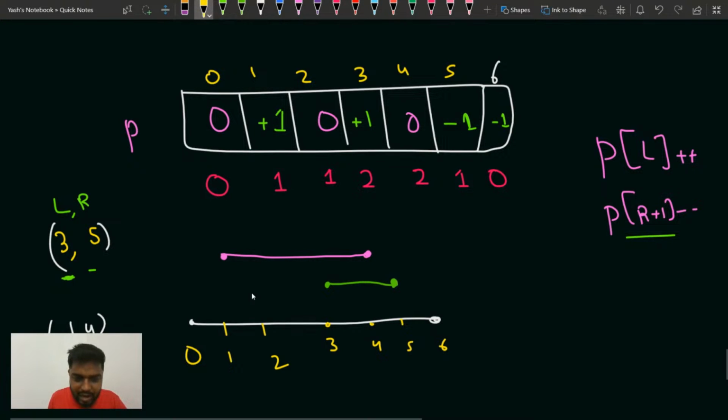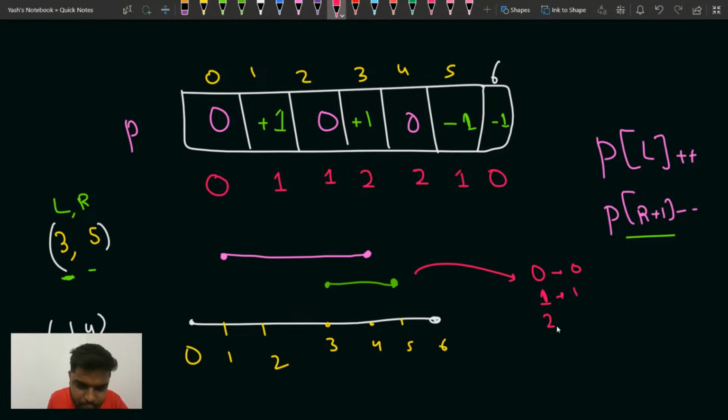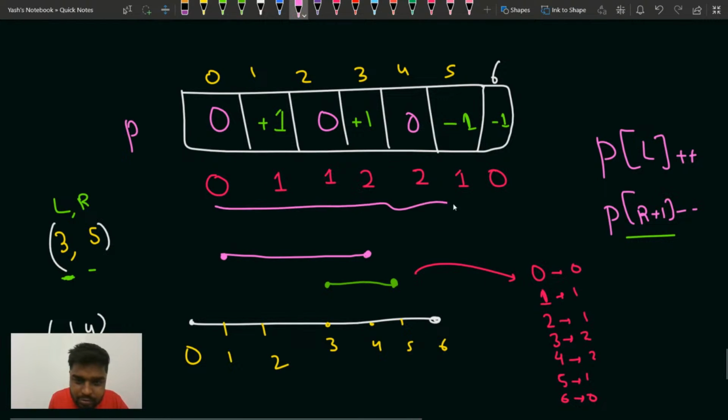So once I have updated, at the end you take the prefix sum. And if you look at this and draw these shops, shop number 0 has been visited 0 times, shop number 1 has been visited 1 time, 2 has been visited 1 time, 3 has been visited 2 times. Shop number 4 has been visited 2 times. Shop number 5 has been visited 1 time, 6 has been visited 0 times. That is what the final prefix sum is also indicating.